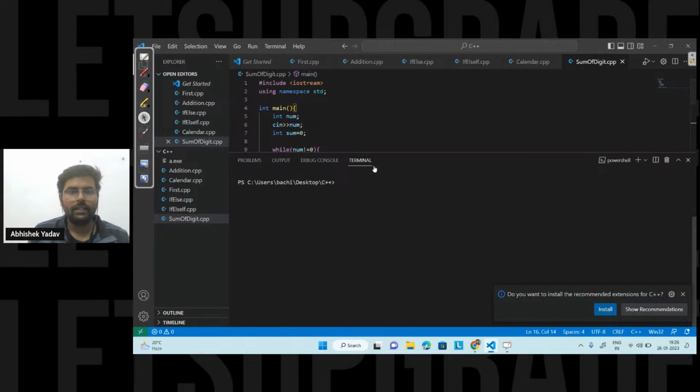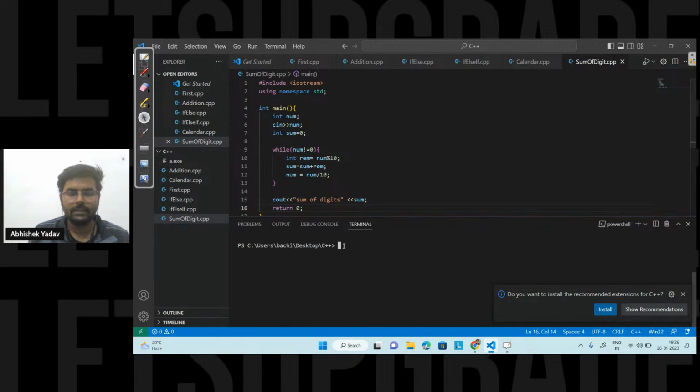So in order to run the code, I first need to compile the code, that is we have to use g++ and after that sum of digit dot cpp. Okay, so I have compiled the code. Now dot slash a. So here it is asking for the input from the user. Let's take the input as 12345. Okay, so I am getting the output, that is sum of digit is 15 here. Okay, the code is clear. When I can use a while loop, how I have to think about the condition. Okay, so this is the code here.